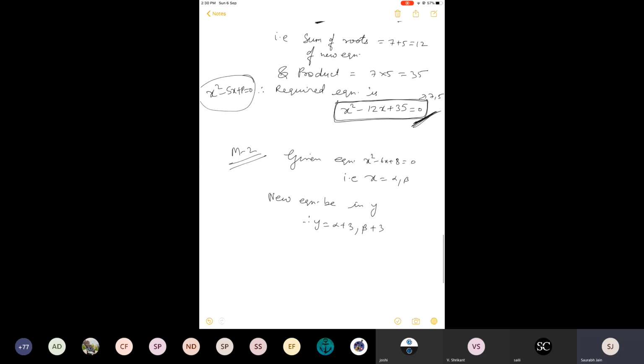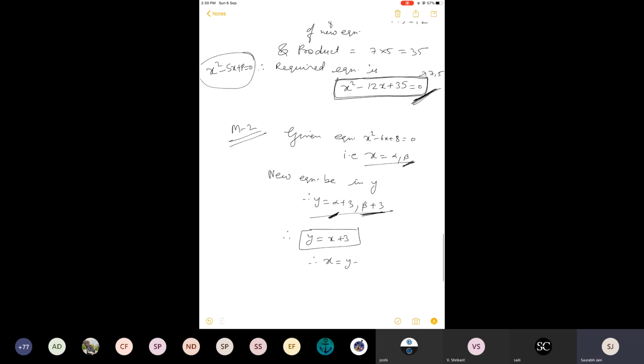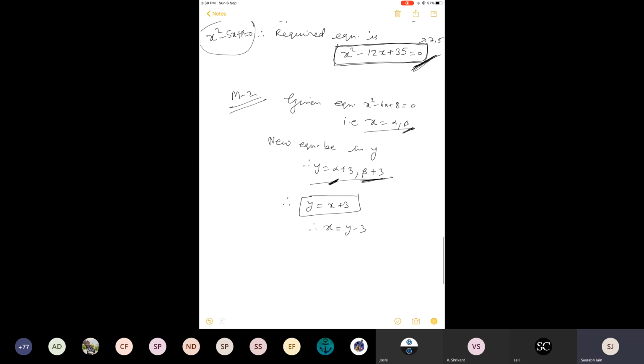From here, we will establish a relation between y and x. So when x is alpha, y is alpha plus 3. When x is beta, y is beta plus 3. So y is x plus 3. Now with this relation obtained, we will get the value of x from here. That is x equals y minus 3, and we will put it in this equation.